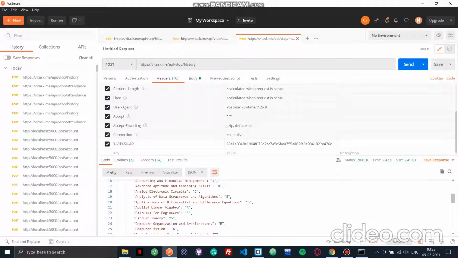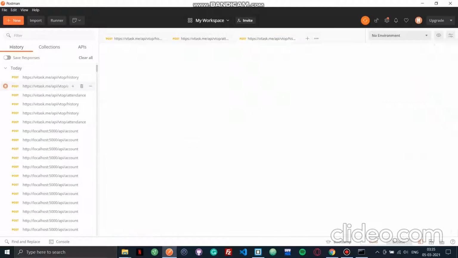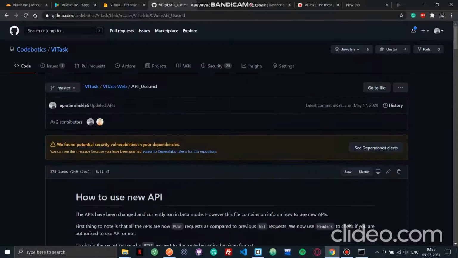So it's authorizing that this person has access to use the API calls and make subsequent calls. If you don't pass this header value, you won't be able to make any calls. So you can see my grade history and everything. You can even see my attendance from last semester if you want. If you want to see from the new semester, you can also see that.